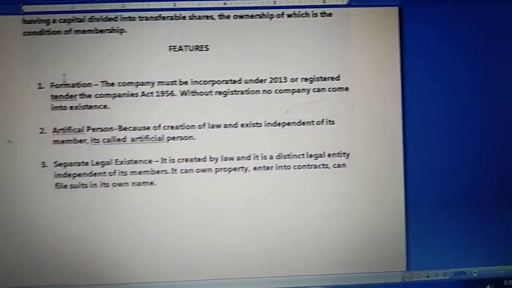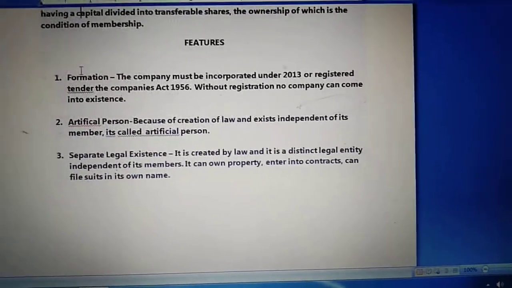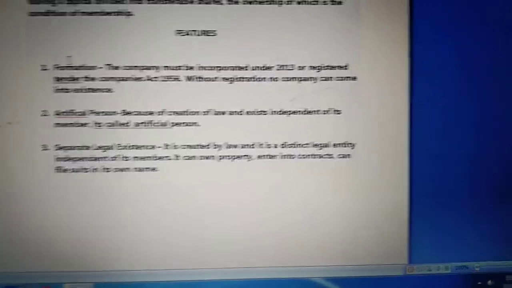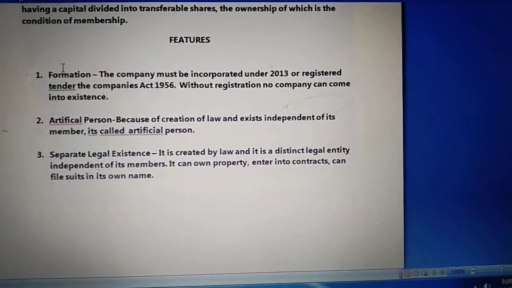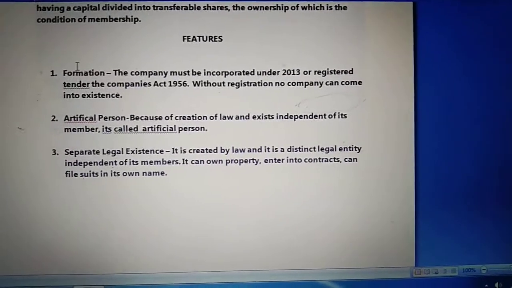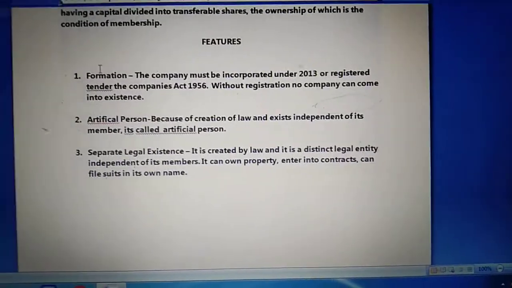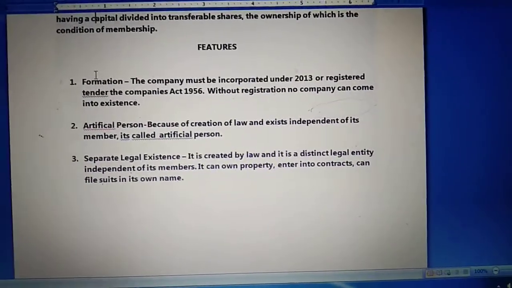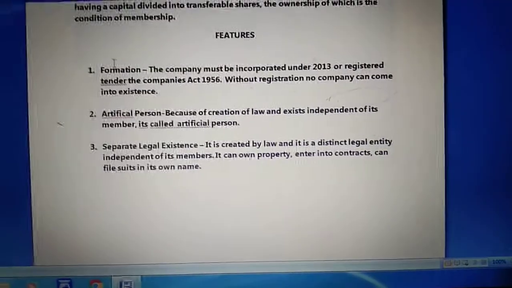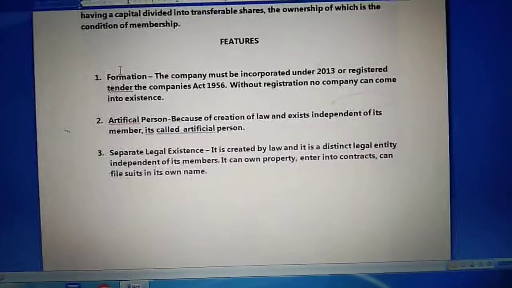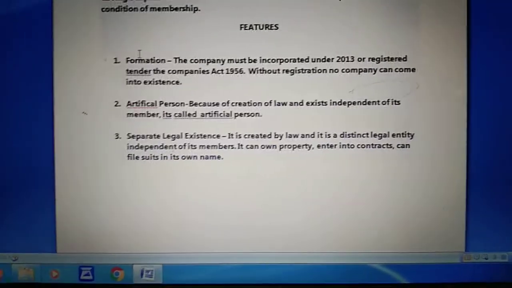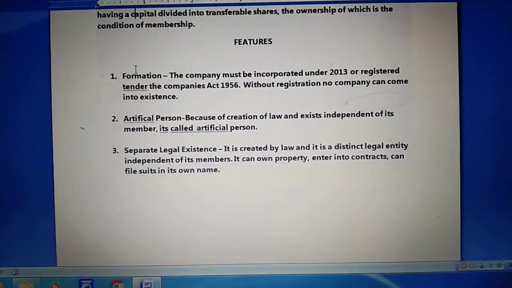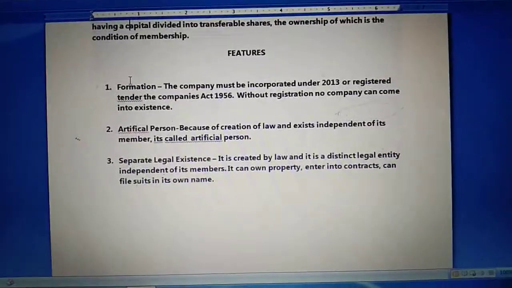Without registration, no company can come into existence. And even during the time of registration or incorporation, we have to go through a long, lengthy process, which is time consuming, expensive and complicated. This process involves the preparation of several documents and compliance with several legal requirements before it can start functioning.